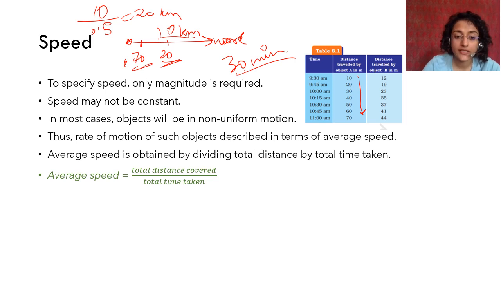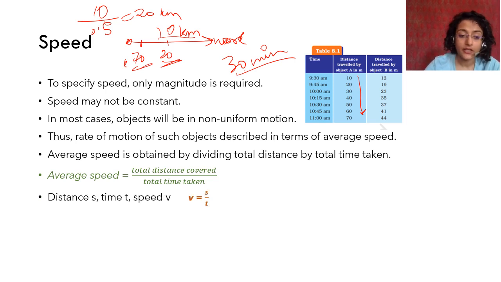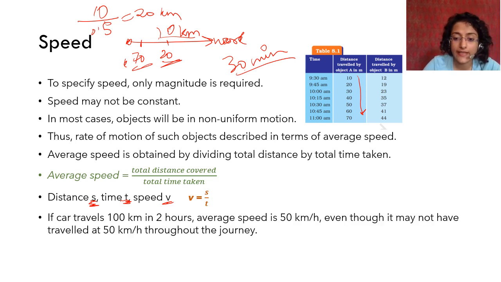So it is total distance covered divided by total time taken. Distance is given in S. Please do not confuse. Time is always T and speed is V. Okay, please don't get confused. Distance is S, time is T, speed is V. Okay, V is equal to S by T.